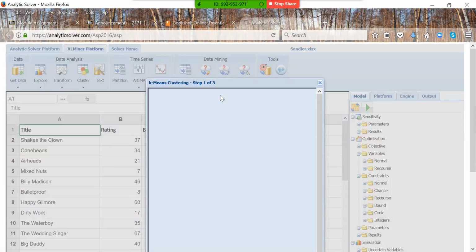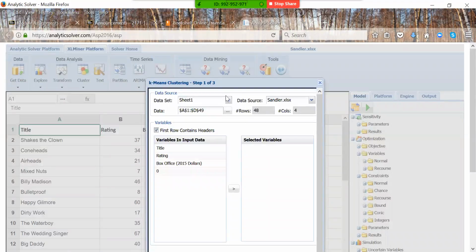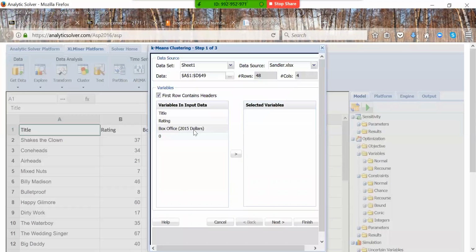And so this is all found in Appendix 4.2 in our book. It's about k-means clustering with Excel Miner, and it steps you through the processes that I'm kind of doing now, but if you need to look through as you go, it's a good thing to do. So that's something you can get out of your book, and it really helps. So we're going to do ratings, and we're going to do box office dollars. Okay. And that's all we need to do on this one.